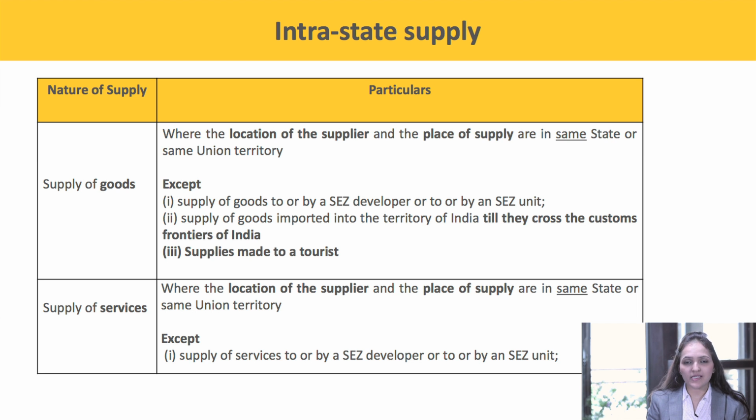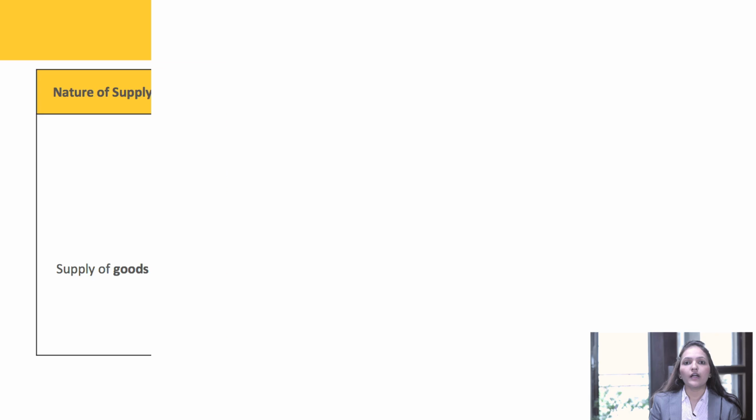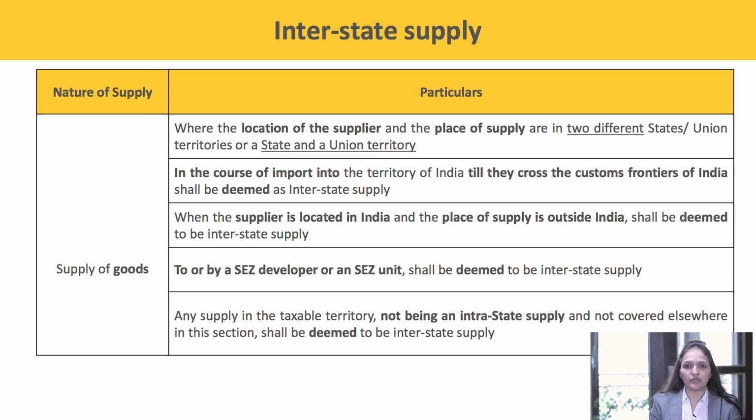If the location of the supplier and the place of supply are in different states or union territories, then it shall be considered as interstate supply of goods or services. Import or export shall also be treated as interstate supply of goods or services.